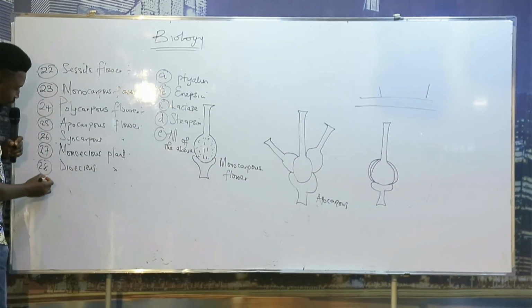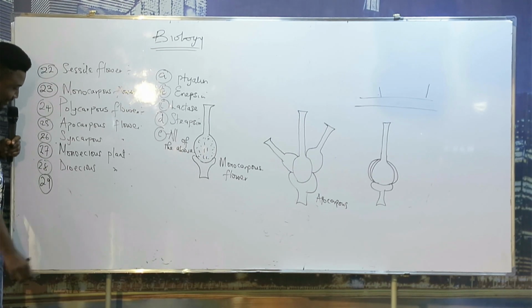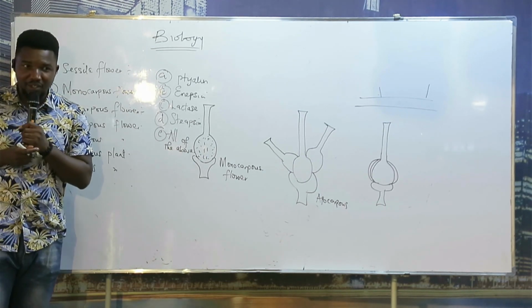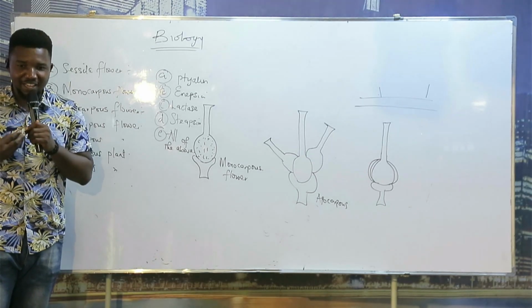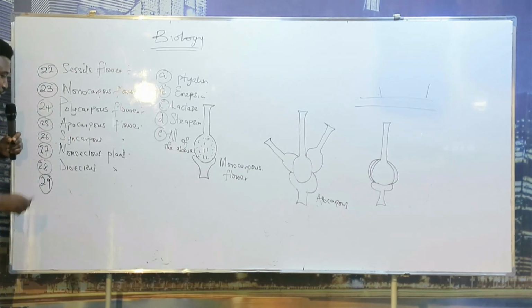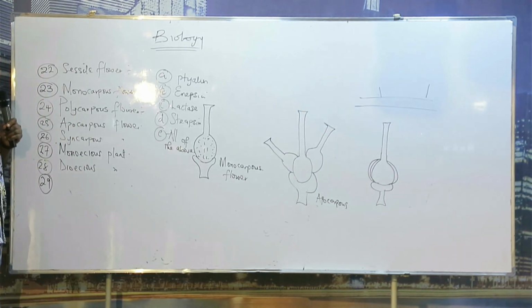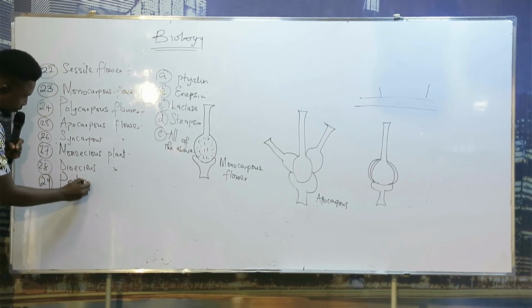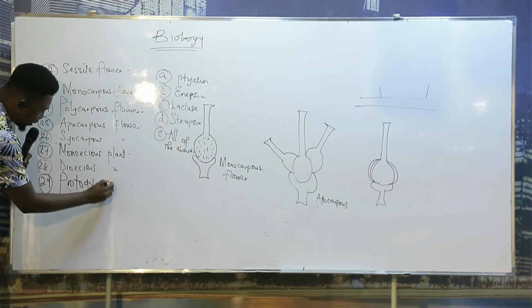We are reaching 30 terms in flowers. So 29, we are going to be talking about protogynous flower.